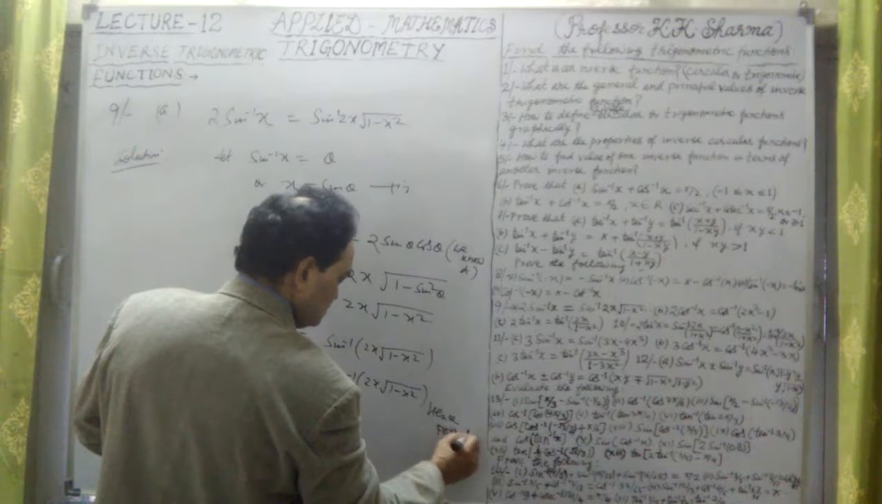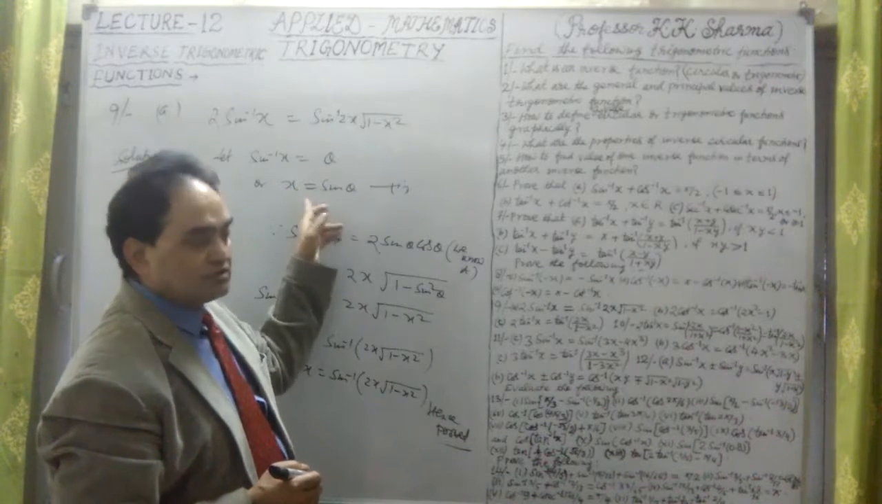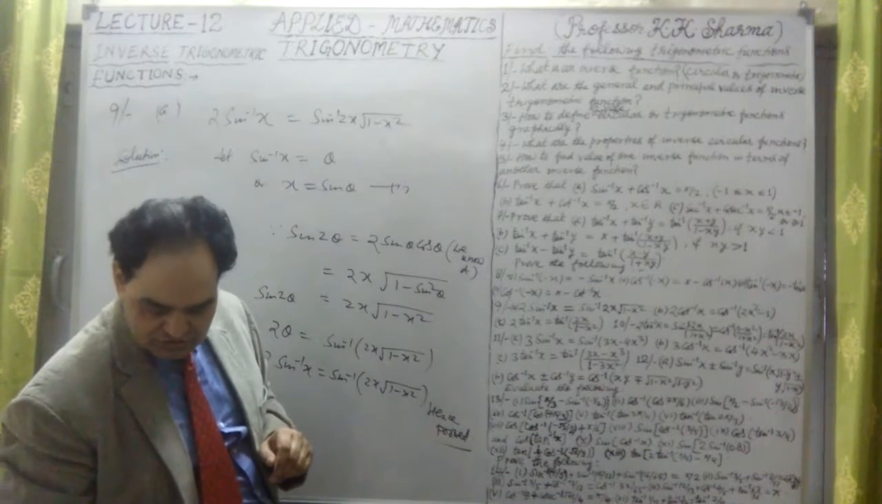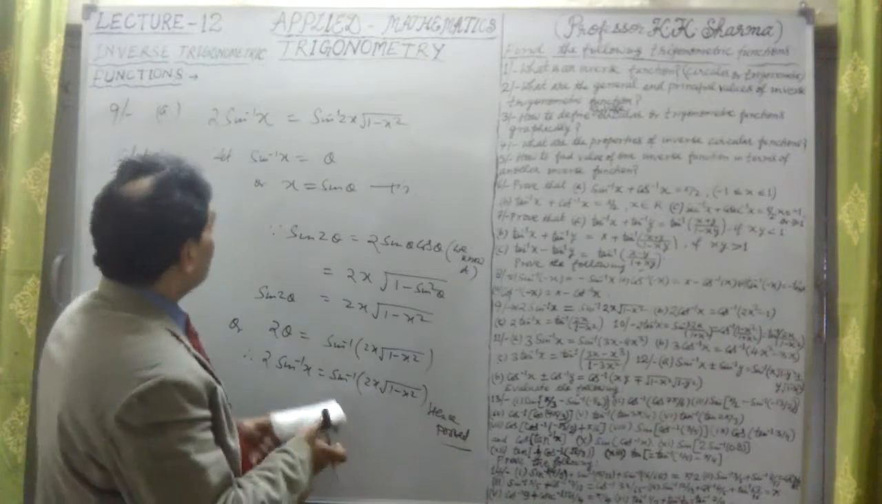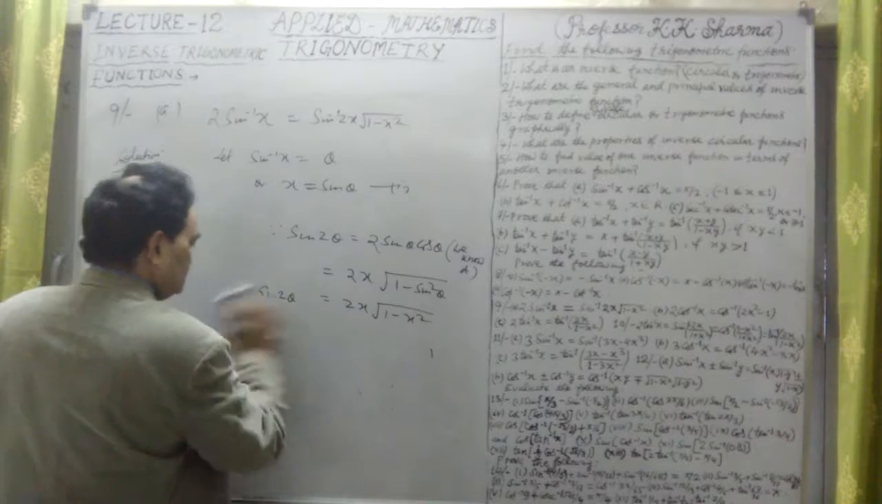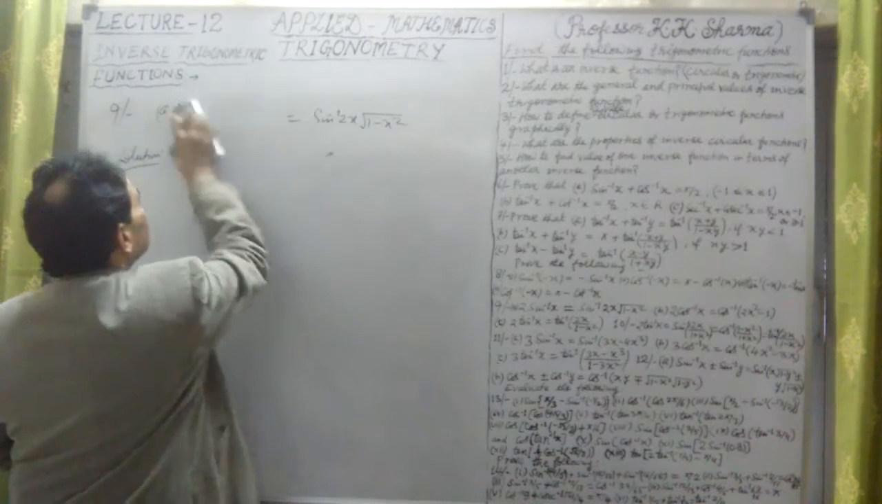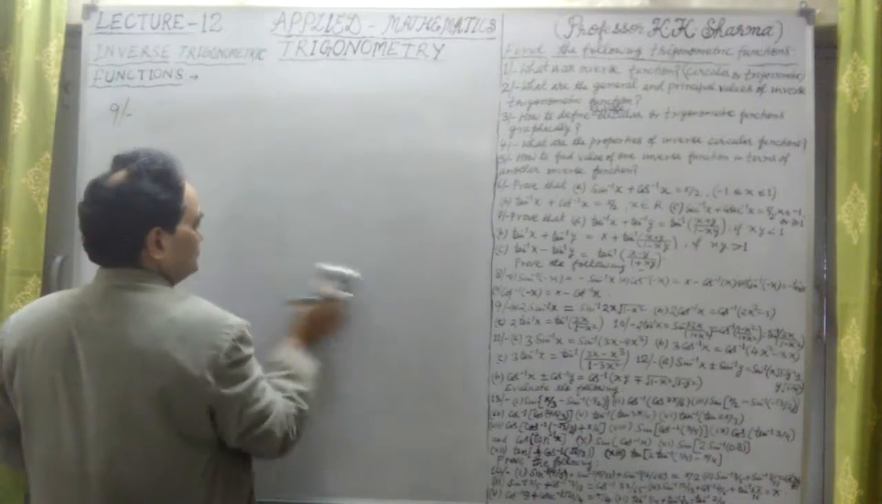So we just assume sin theta equal to x, or put x equal to sin theta. In that situation, let's solve this question. This is part A of question number 9. Let us take the next parts of question number 9. What is the B part of this? Let me take that also.